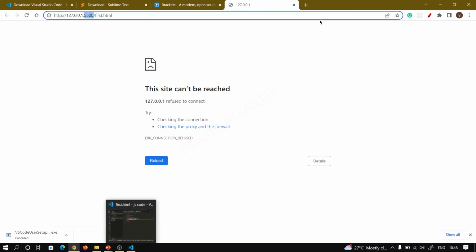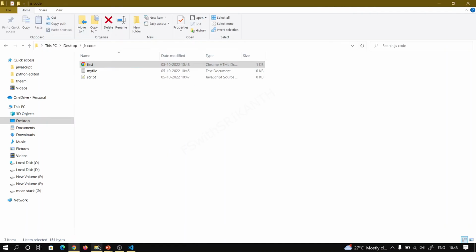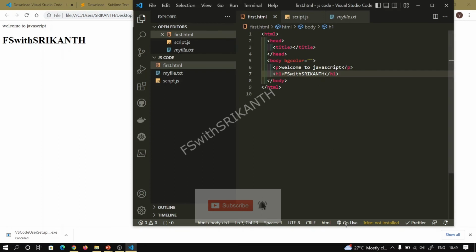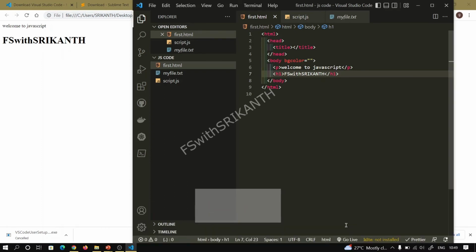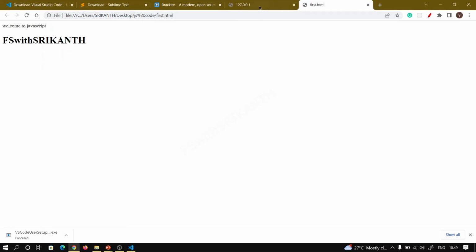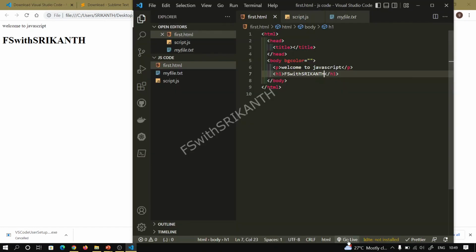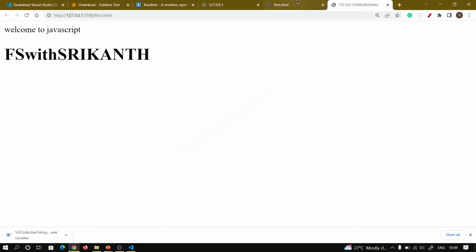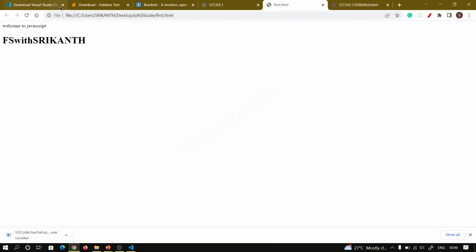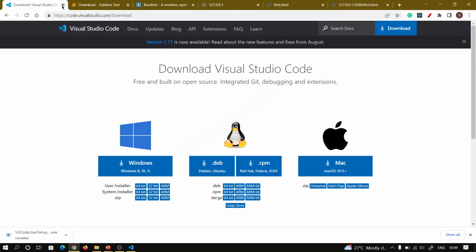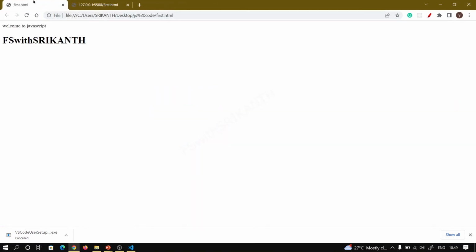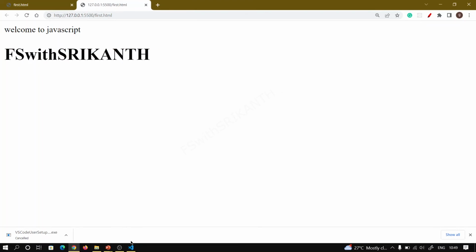So to execute it, you can go with the particular file location. And here I am starting go live server again. It creates the link. So this was directly opened, and this was live server generated.